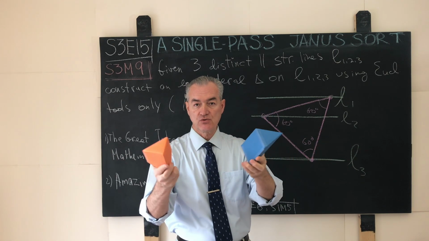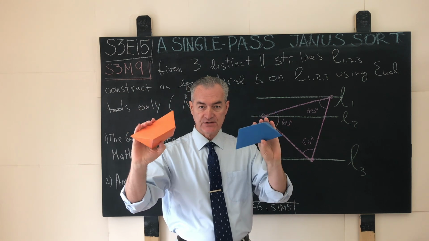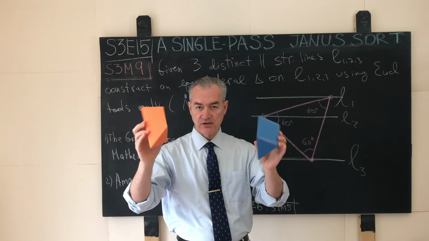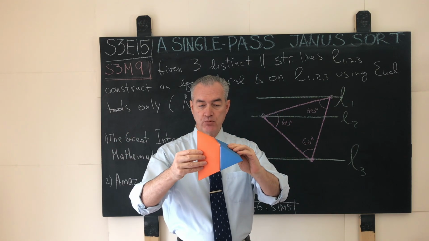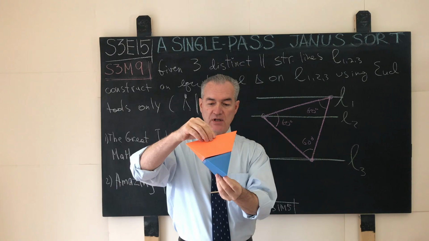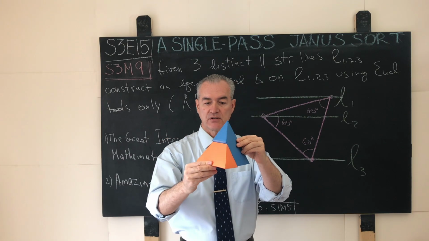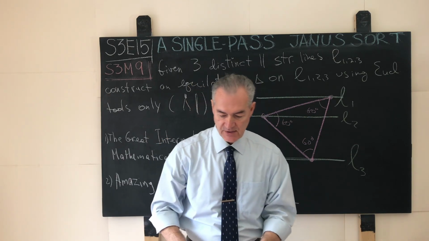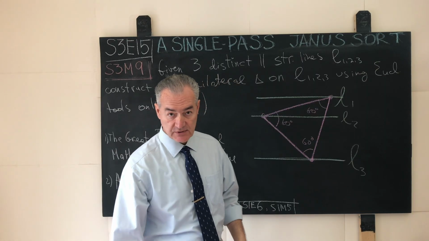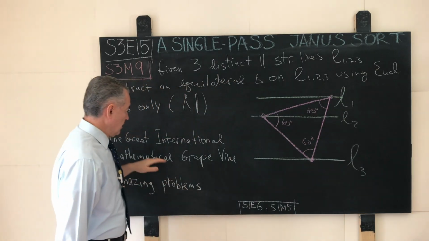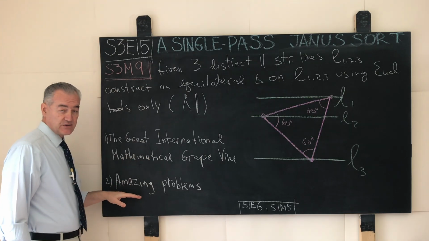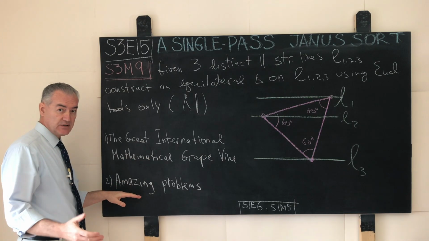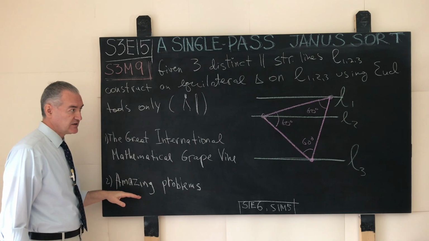Once you look at the two pieces shown separately, it's not really clear what they are, but again, amazingly enough, if we put them together, they become a regular tetrahedron. Quite amazing. So this problem definitely lives on the great international mathematical grapevine. I wouldn't call it necessarily an amazing problem, but it is still quite beautiful, quite exquisite.